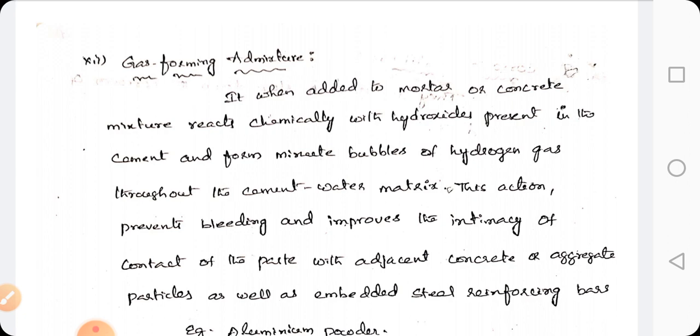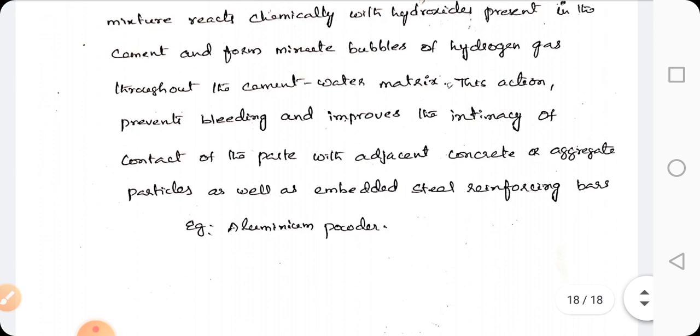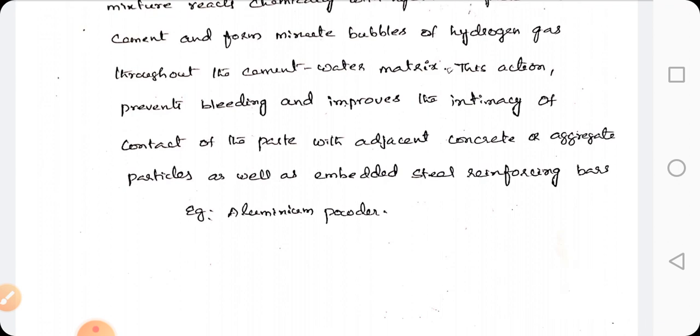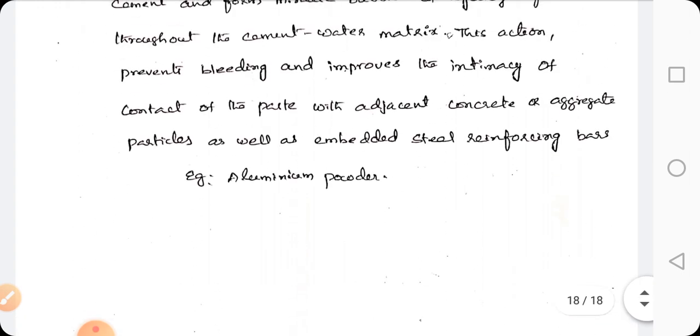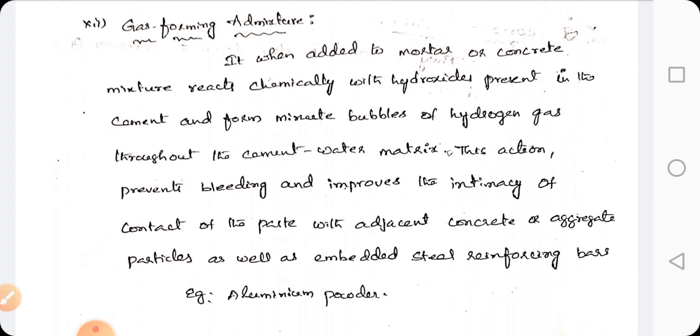This action prevents bleeding and improves the intimacy of contact of the paste with adjacent concrete or aggregate particles as well as embedded steel reinforcing bars. Example, aluminum powder. So these are the admixtures which are added to the concrete to improve its strength.